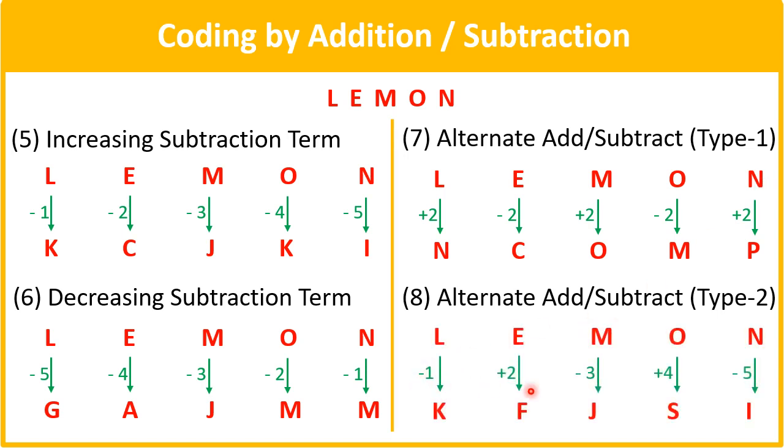So minus plus is in an alternate way, but in increasing order: -1 +2 -3 +4, like this. So this can also be another variety which can be asked in addition subtraction. Okay, now let's have a look at some sample questions.